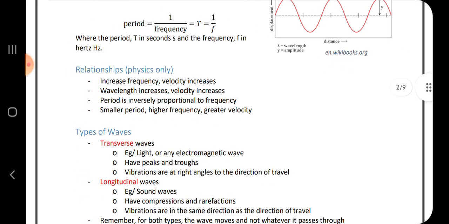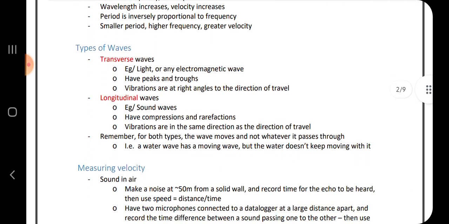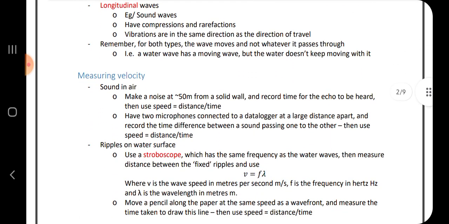Relationships: as frequency increases, velocity increases; as wavelength increases, velocity increases; period is inversely proportional to frequency; smaller period, higher frequency, greater velocity. Types of wave: transverse waves and longitudinal waves.